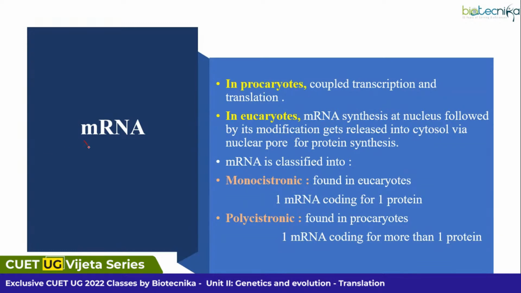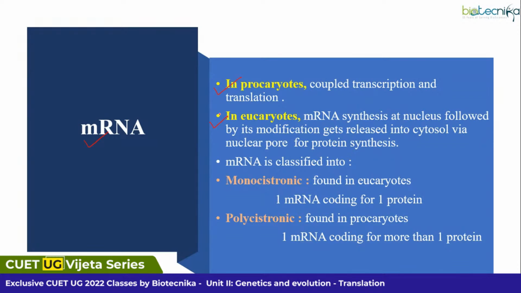Now coming to the first important component when we go for protein synthesis, that is mRNA. So what is mRNA? It is a messenger RNA. So there is a small variation when I speak of mRNA with respect to prokaryotes as well as eukaryotes. Do you think prokaryotes and eukaryotes will have the same protein synthesizing machinery, or will it be different?